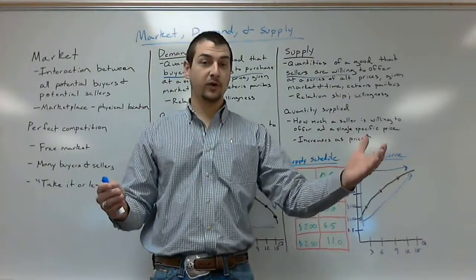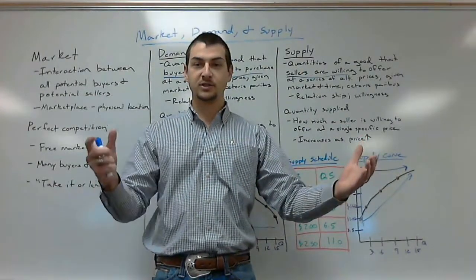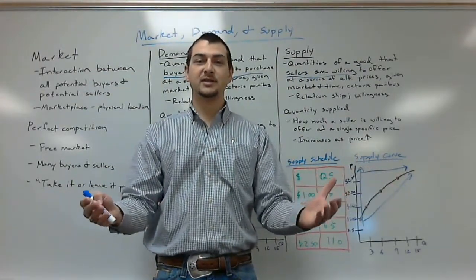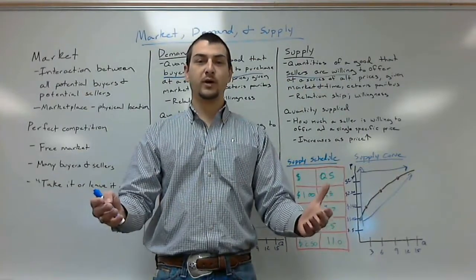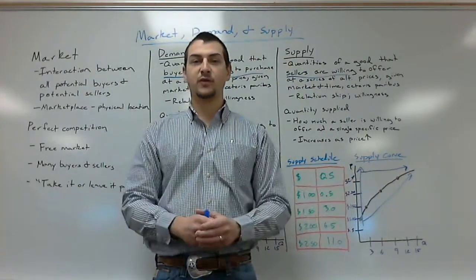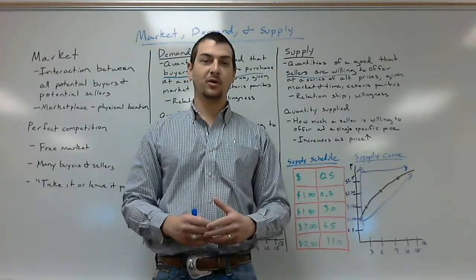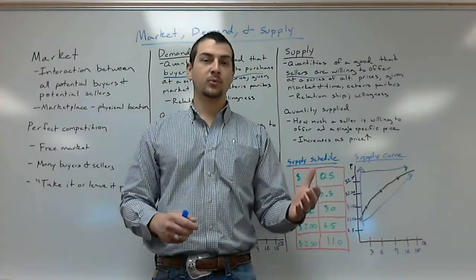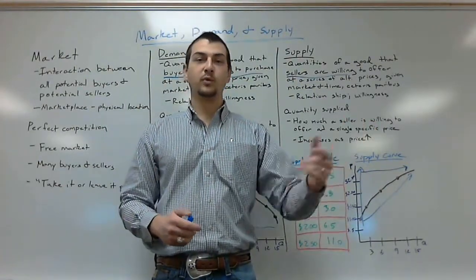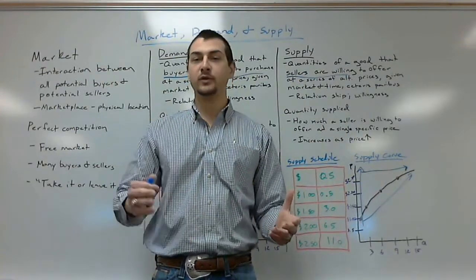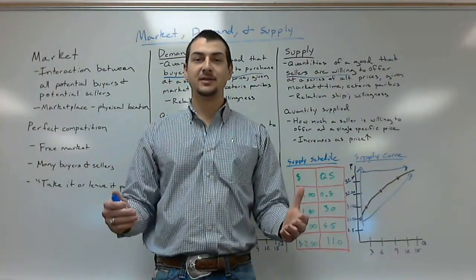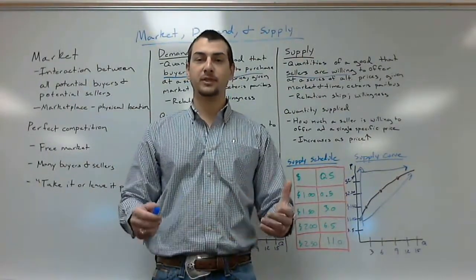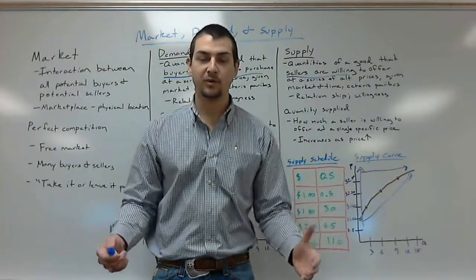If corn prices are real high, you're actually going to take land out of cotton production and plant more corn. So let's say prices on this particular year are in such a way where corn profits and cotton profits are roughly equal. If they're roughly equal, you're going to plant half your land in corn, half your land in cotton. But let's say, for example, corn prices just skyrocket to the point where the profit off of corn is now double what it would be off of cotton. It would make sense to pull land out of cotton and place it into corn production because that's a more profitable deal. Well, it's more profitable probably because market price went up.